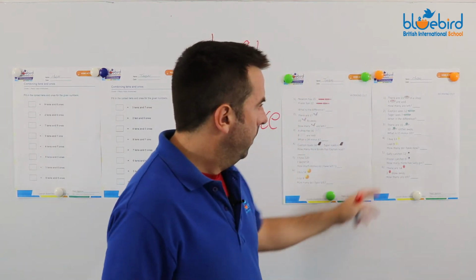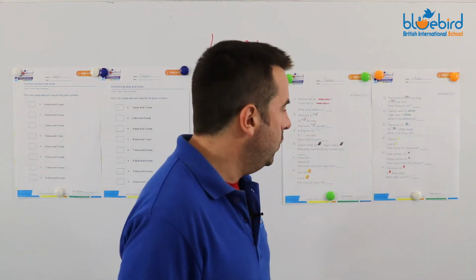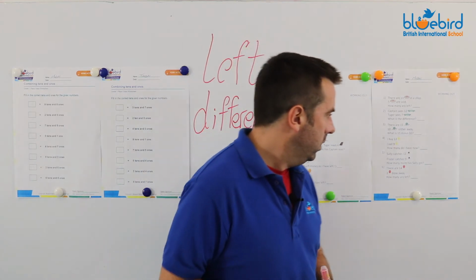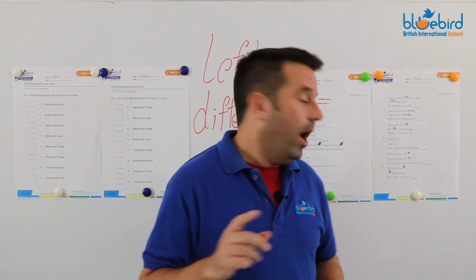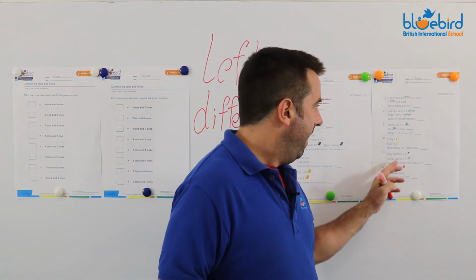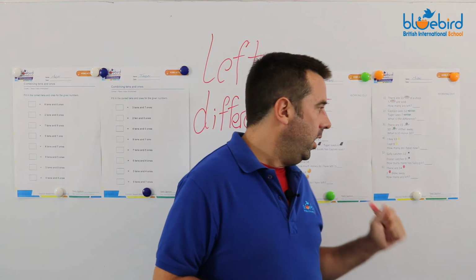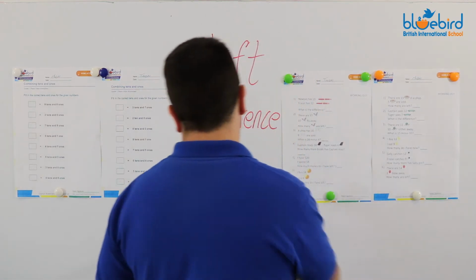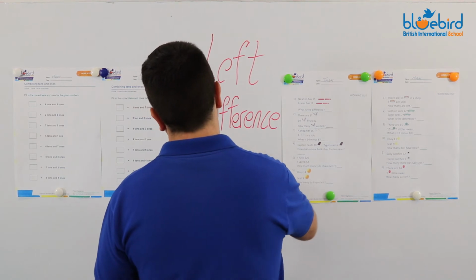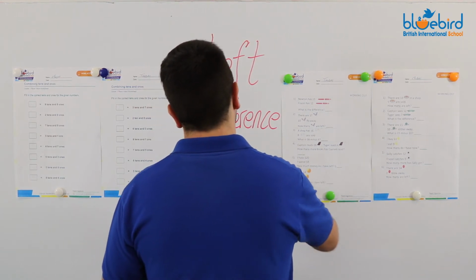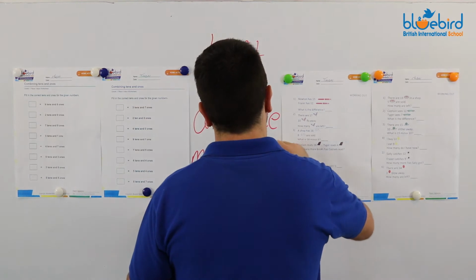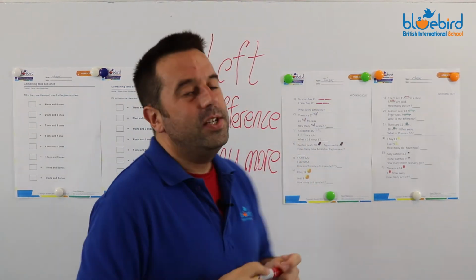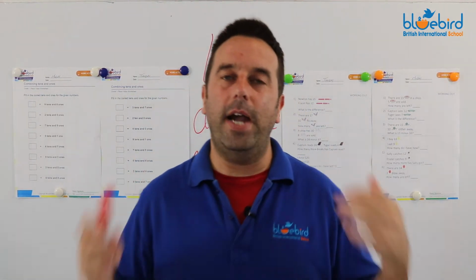Tricky one here. Go down to number 5. Sally catches 12 spiders. Fraser catches 9. How many more has Sally got? You would think that more means adding, but how many more is an indication that it's a subtraction worded problem.